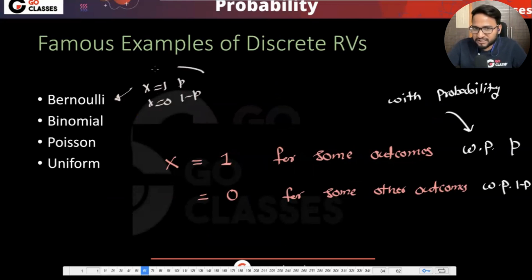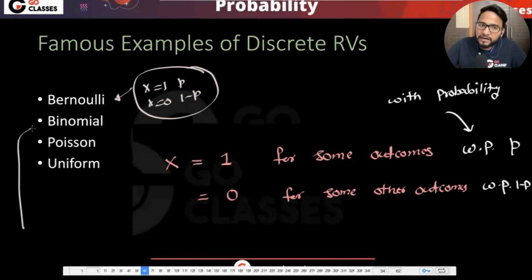This is some PMF which occurs too often that we say that it is a specific famous random variable, which is a Bernoulli random variable. Similarly, there is another PMF that occurs too often, and then we say this is a binomial random variable. There is another PMF that occurs again too often. Then we say this is a Poisson random variable. Similarly, there is a PMF that occurs too often that we say this is a uniform random variable.